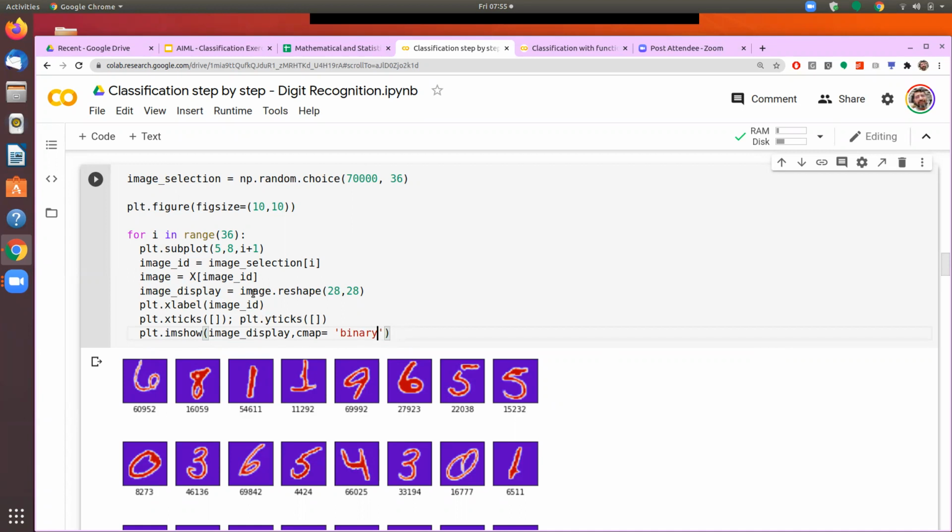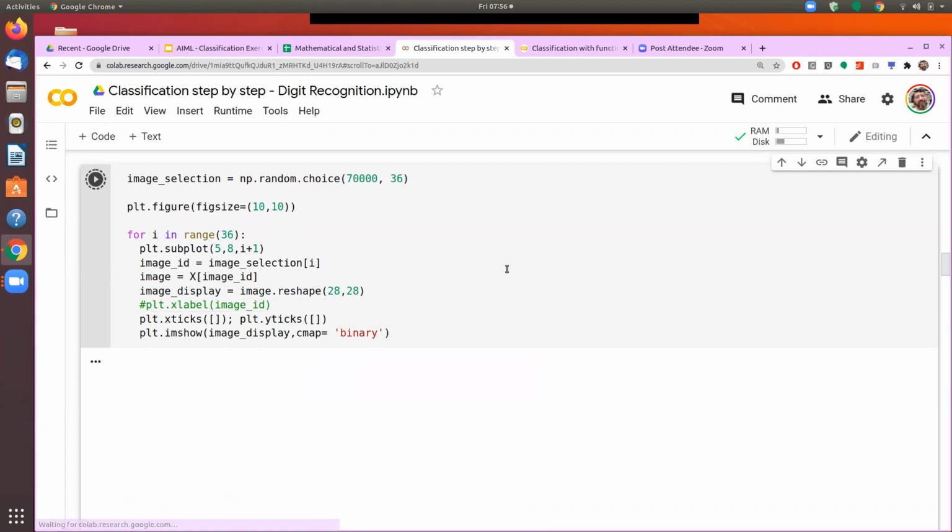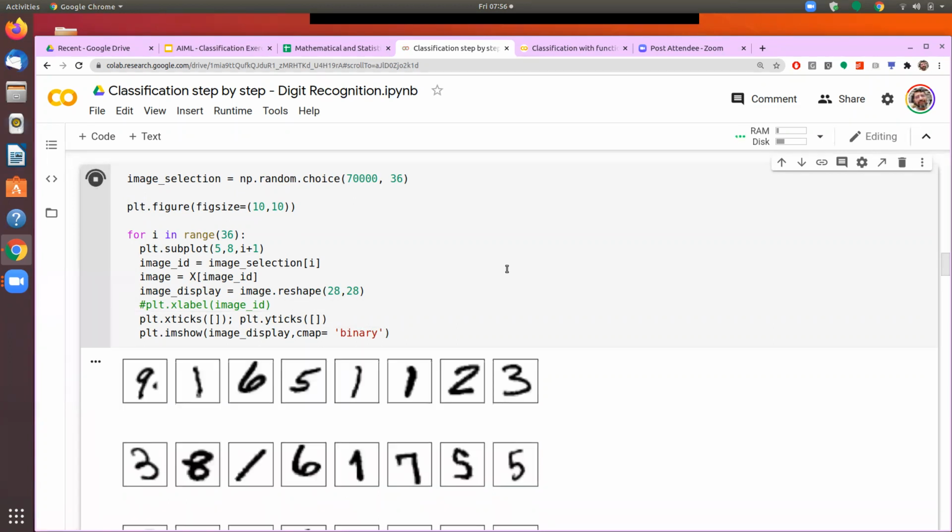The shape you can't change. If I don't give this X label, all these things which we are seeing as the label of the X axis will disappear. See, those numbers are not there.